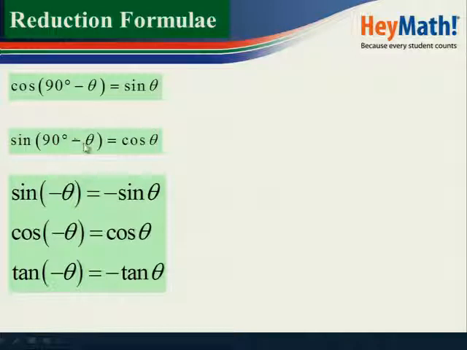The sine of 90 degrees minus theta. 90 degrees minus theta is an angle in the first quadrant. Sine in the first quadrant is positive, but now it will change to cos because once you see 90, then we talk of the cofunction.